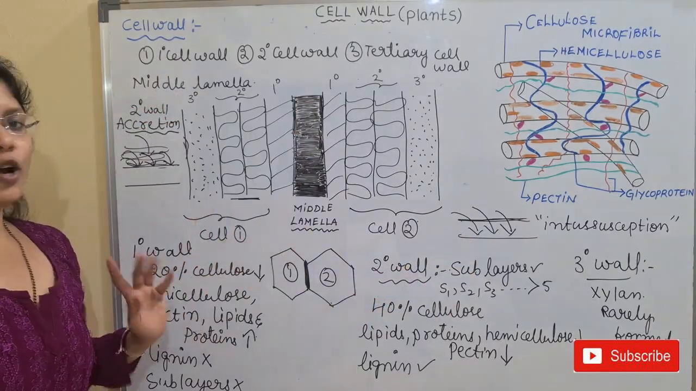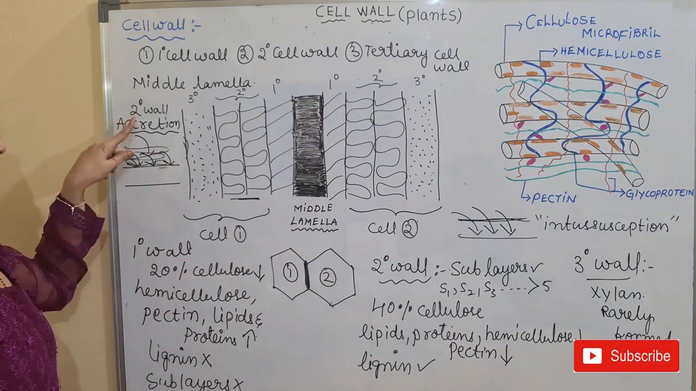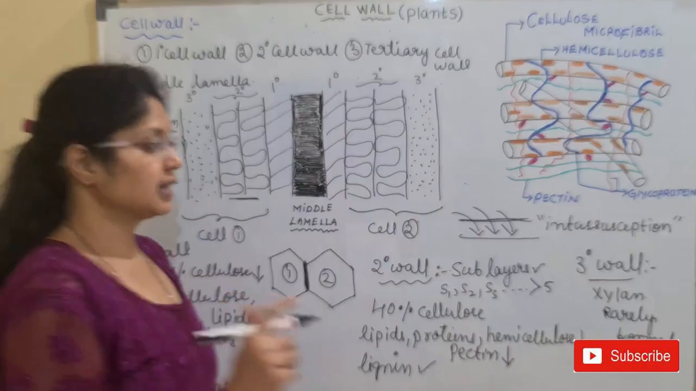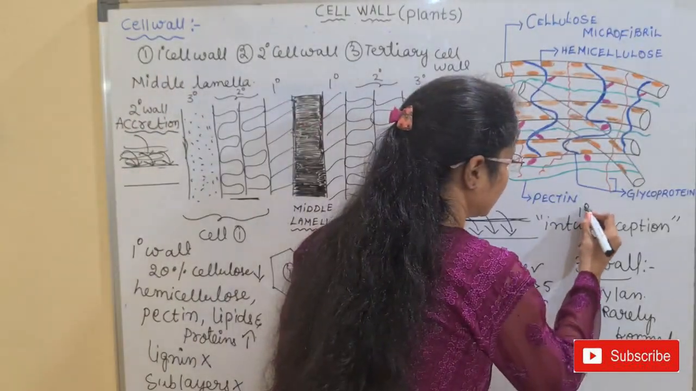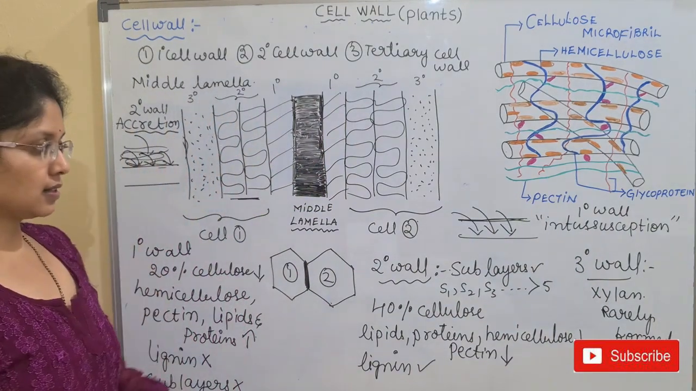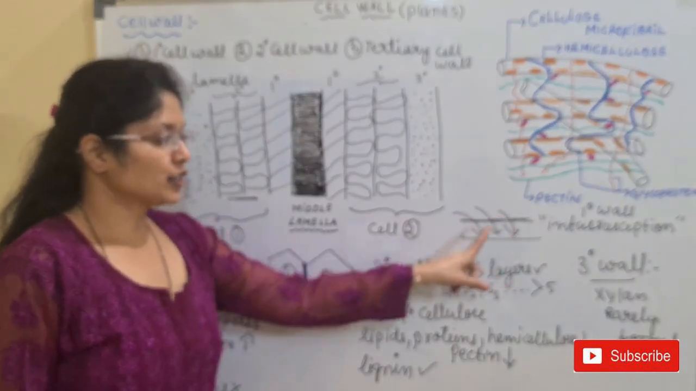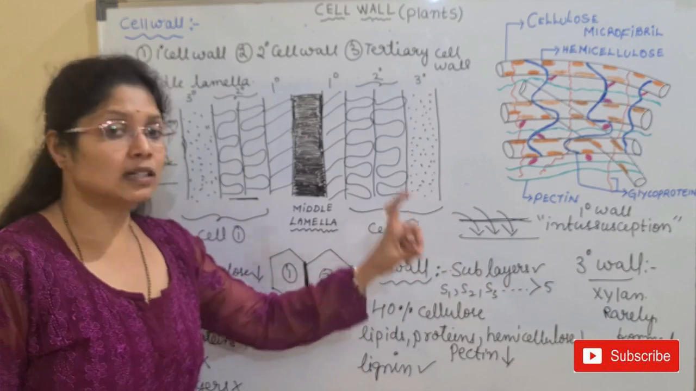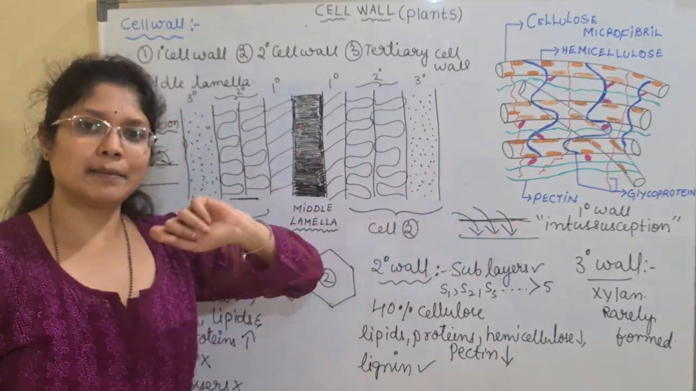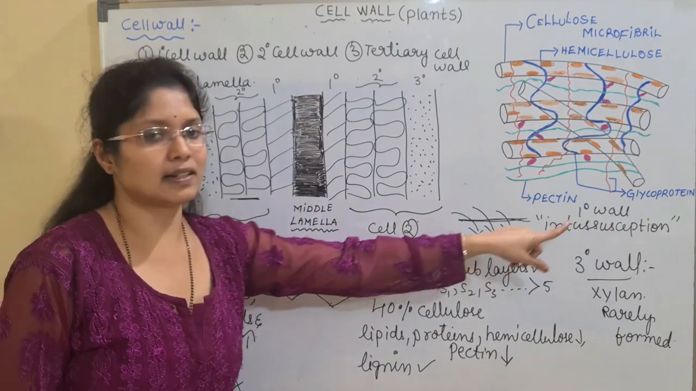So these are the most important points you have to remember. One is accretion, which is seen in the secondary wall, and we have intussusception, which is seen in the case of the primary wall. Okay. So the primary wall will show intussusception. What is intussusception? Here the layer which is formed will be present, and the deposited material will be placed within the primary wall, which we call intussusception.